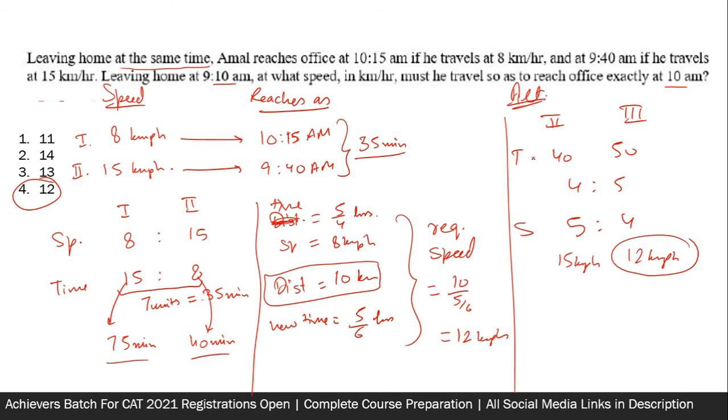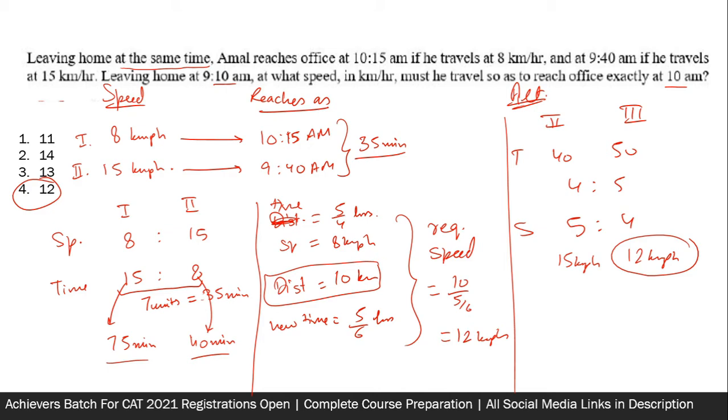People also solve this question using percentage change. The speed 8 becomes 15, so the percentage change is 87.5%. Now people generally remember that when speed changes by 25%, time will change by 20%, but for percentages like 87.5 it doesn't come naturally to your mind, and that is why I did not prefer that method to solve the question. So I hope you followed the question and found the method useful.